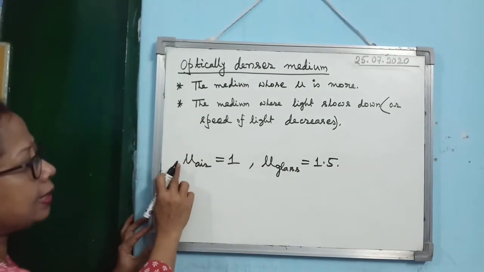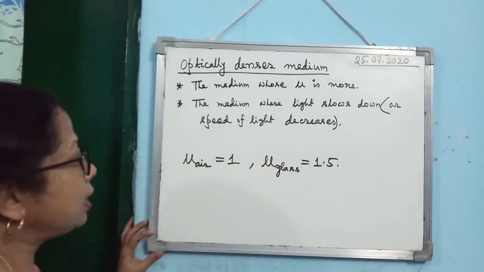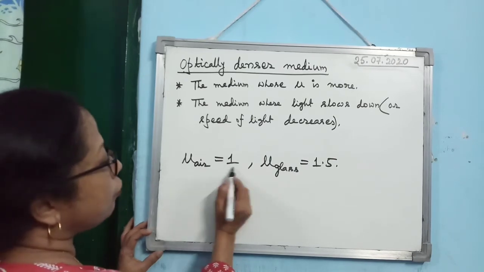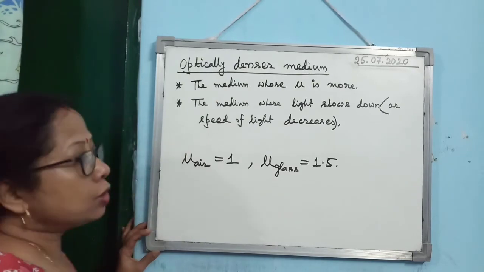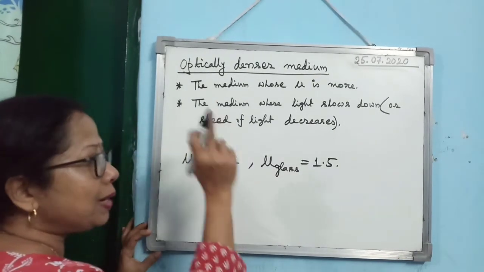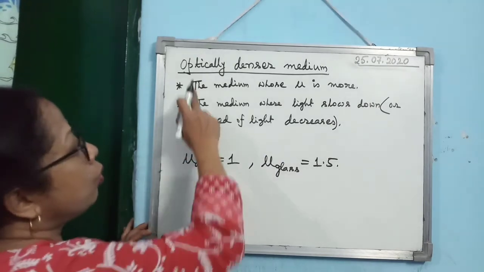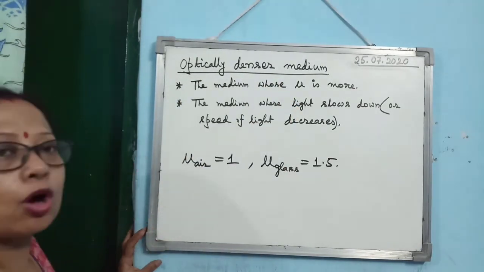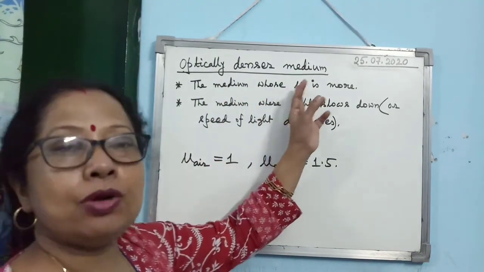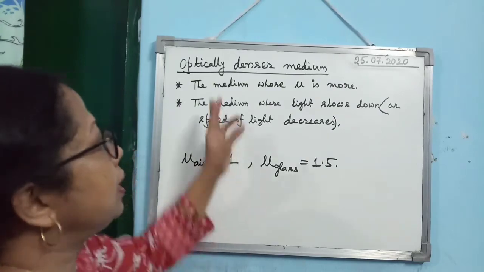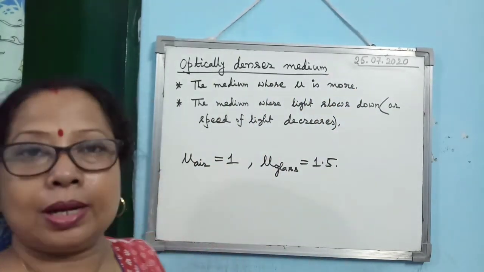I have not written anything here. What does it mean? It is the absolute refractive index. Now look at the absolute refractive index of air, 1. What is the absolute refractive index of glass? 1.5. So you see, glass is optically denser than air. Clear what I said? So a medium is optically denser when its mu value is more. Mu means absolute refractive index.